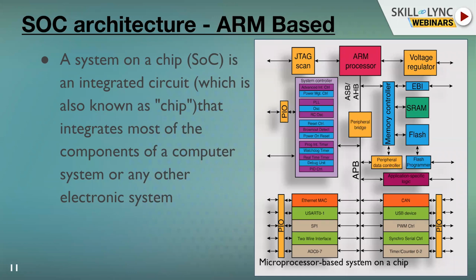But now the technologies have evolved so much, the entire system is being built inside a chip. So what does this mean? For a system, what does it need? It needs the processor first, the CPU, right? So the CPU will be there inside a chip. And then it needs memory like code flash and RAM. So RAM will be there, and there will be an entire memory controller inside. If you see here, we have a CPU, then we have a memory controller,